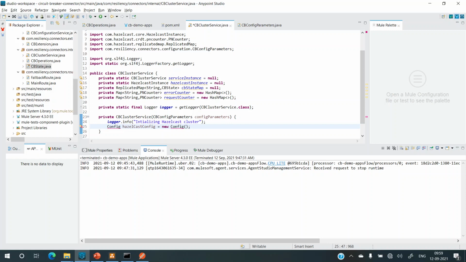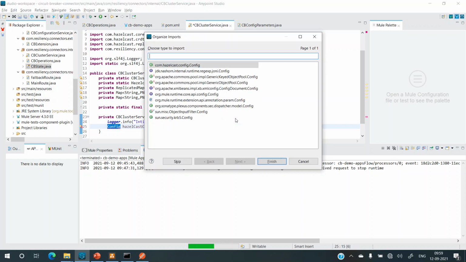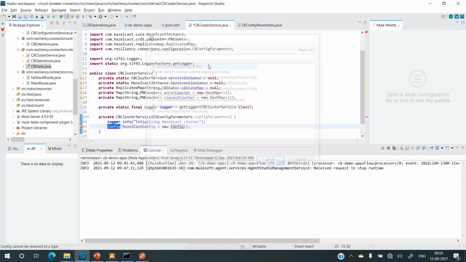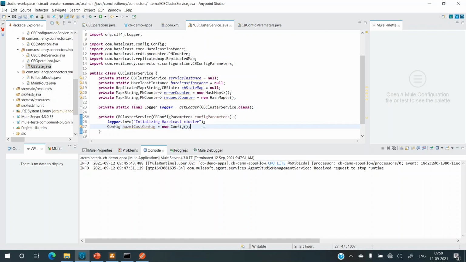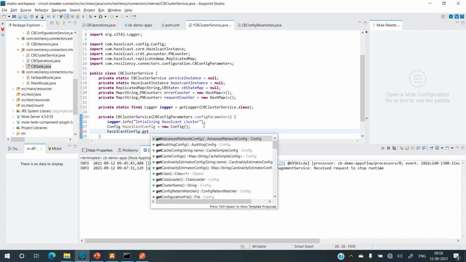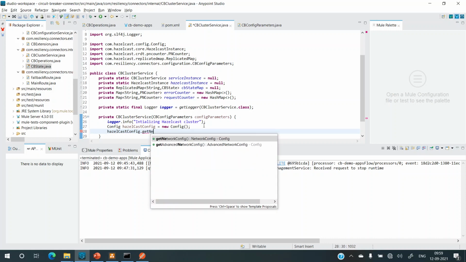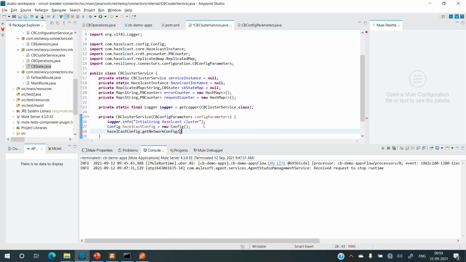So we have config. Let's import this. So it should be from Hazelcast. All right. So we have this config. Now we'll set this config. So using Hazelcast config dot get network config, it returns me the network config object.